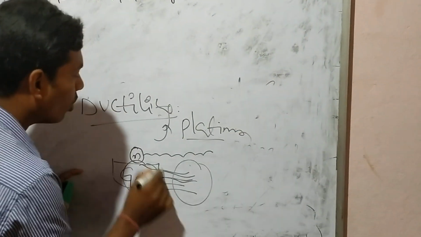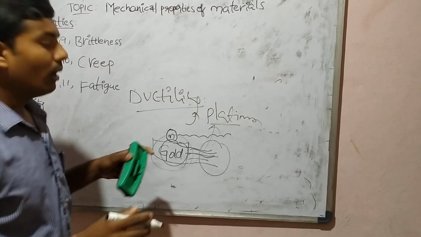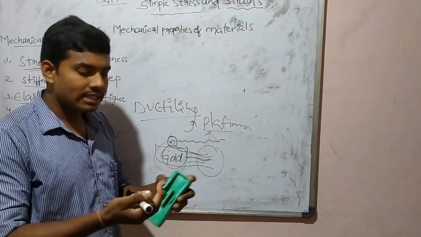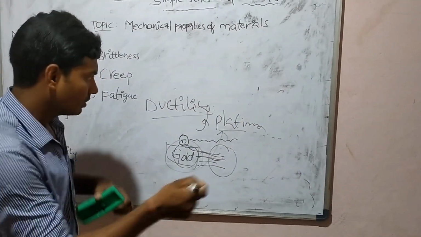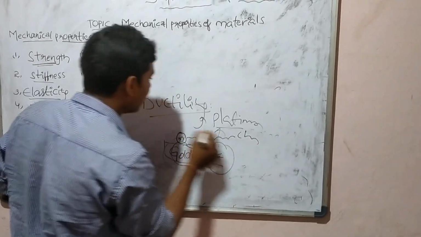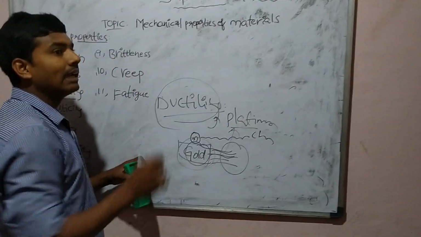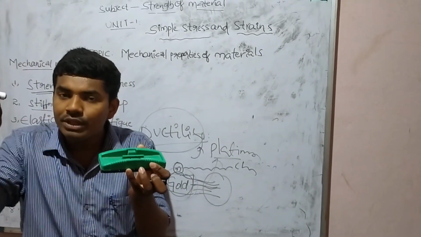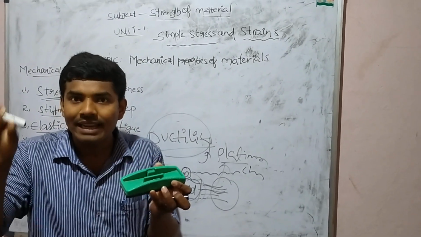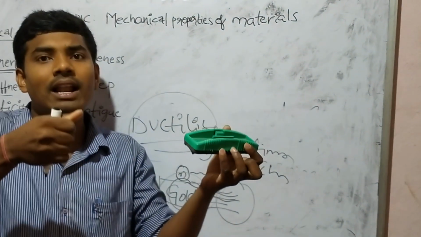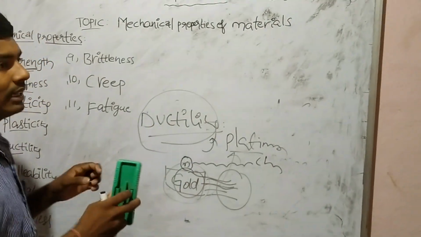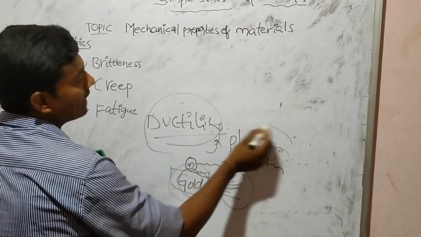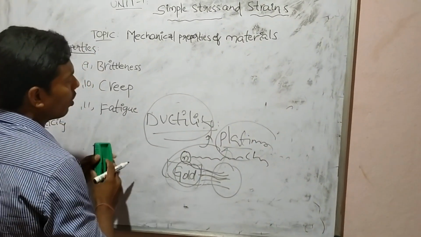So platinum and gold are used to manufacture rings and chains. Ductility is the property of a material to be converted into thin wires without breaking under tensile load, that is, when we pull it.